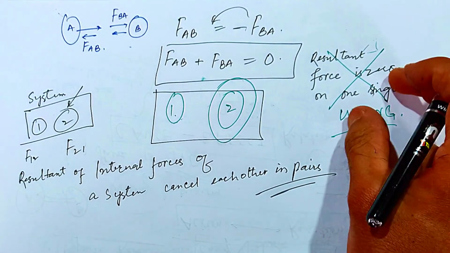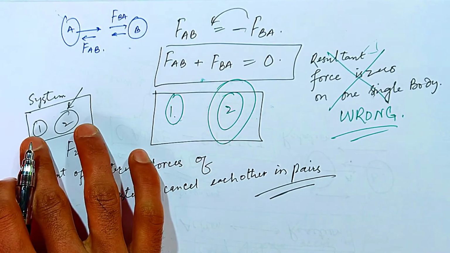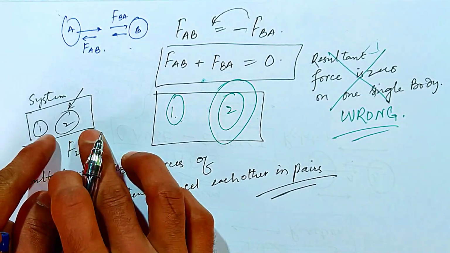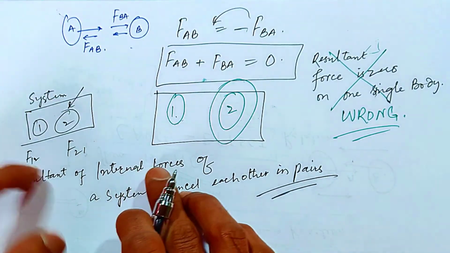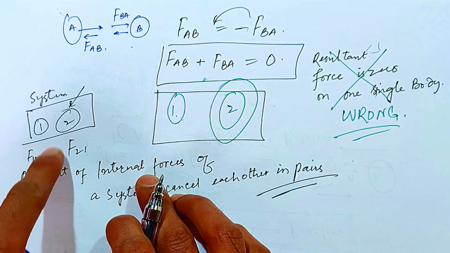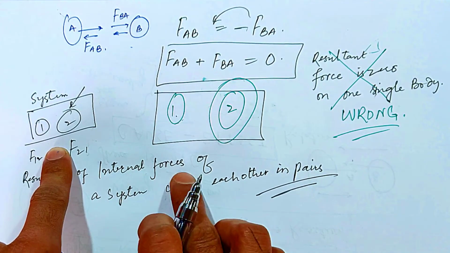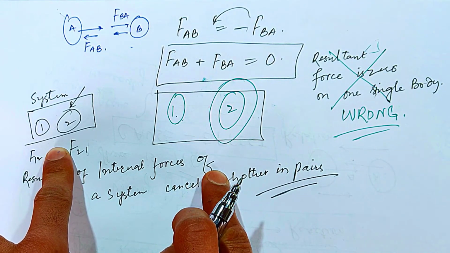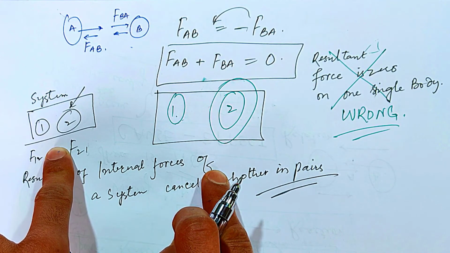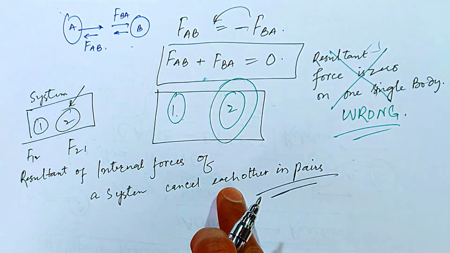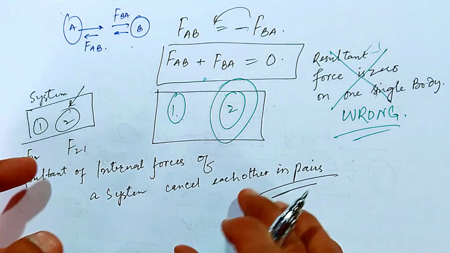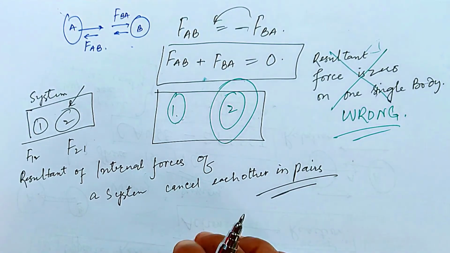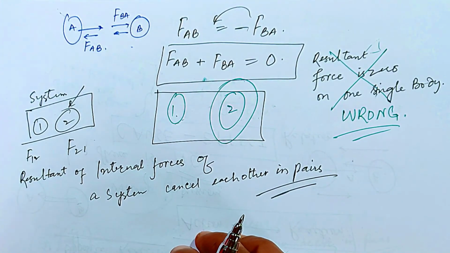So from the third law, that earlier statement is wrong, but we can say that if we are considering these two bodies as part of the same system, then these are internal forces, and we know that these internal forces cancel out each other in pairs. These were a few pieces of information about the third law of motion. Hope you got it. I will see you in the next.